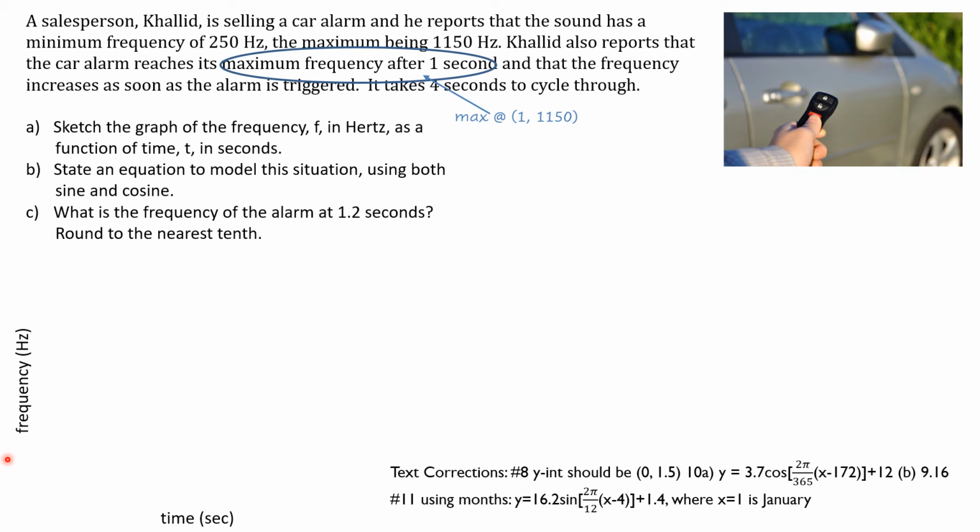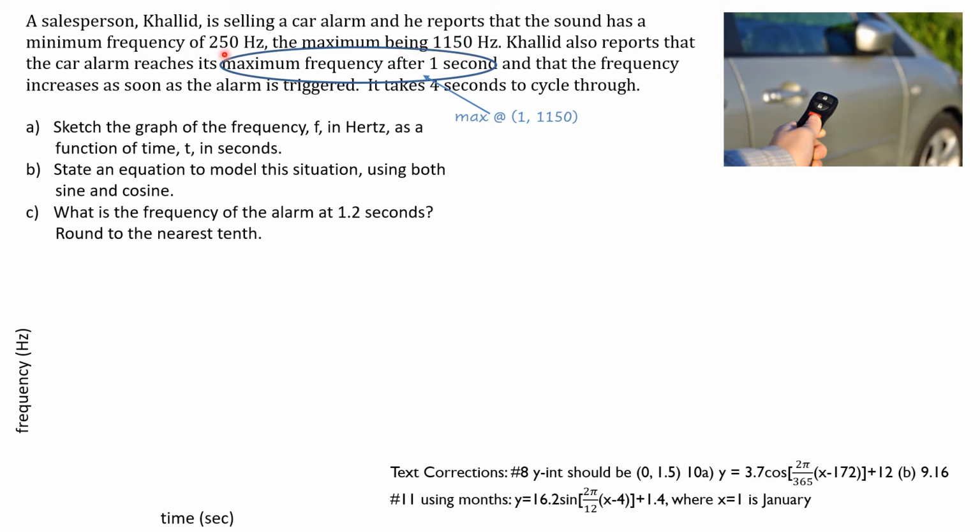So now we need a scale. It says it takes 4 seconds to cycle through, and we have a maximum at 1 second. So the next maximum isn't going to occur at 4 seconds, it's going to occur at 5 seconds. I'm going to make my scale go to 5 or 6 seconds. Now for my frequency, my vertical axis or dependent variable, I've got a minimum and a maximum, so I only need to go in between those two numbers.